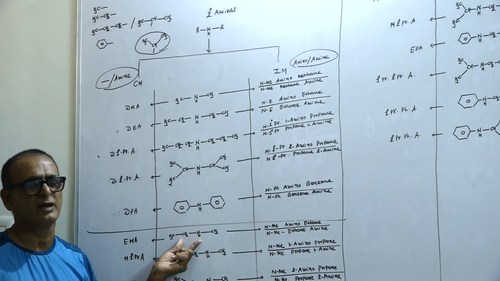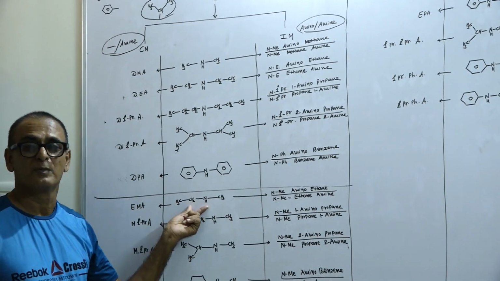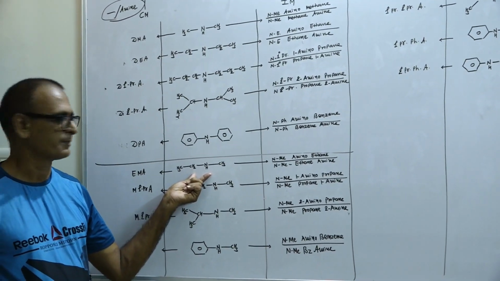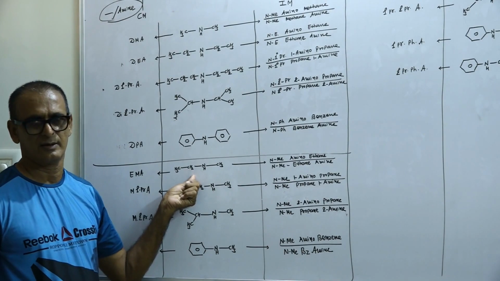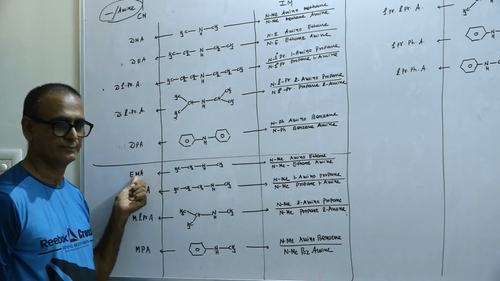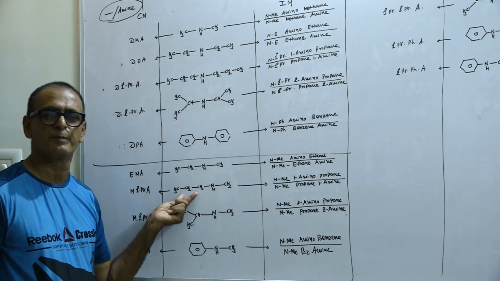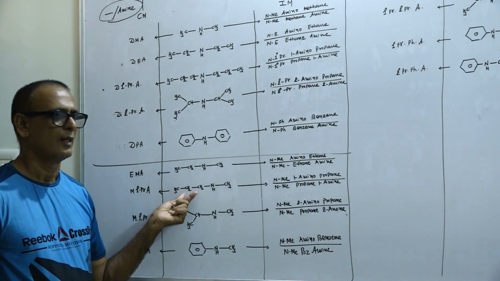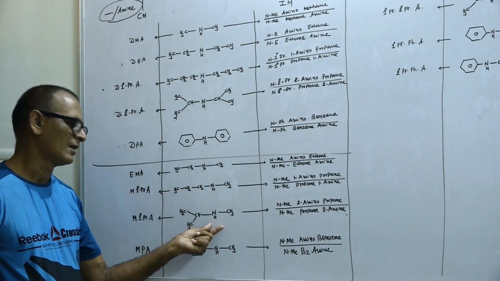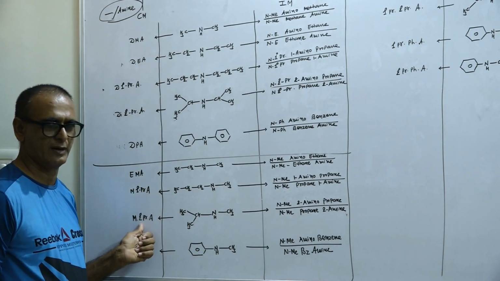In this case, one methyl and one ethyl group are arranged. Yes, names of different groups are mentioned as per alphabetical order. M for methyl, E for ethyl, so first of all you have to mention ethyl methyl amine. In this case, one side methyl group, second side primary propyl group. So methyl primary propyl amine. In this case, methyl secondary propyl amine.